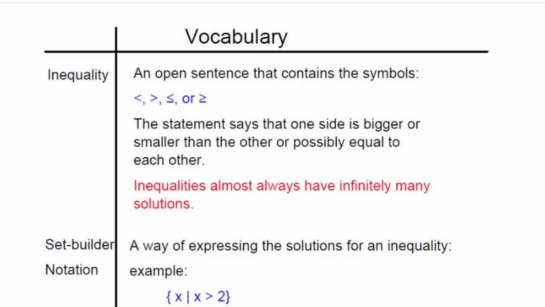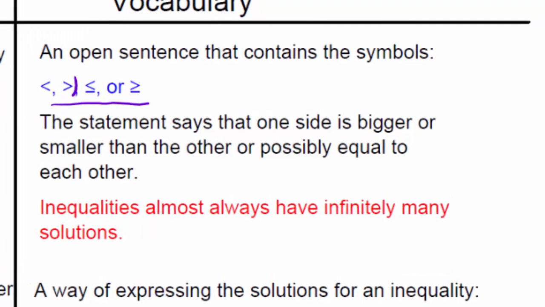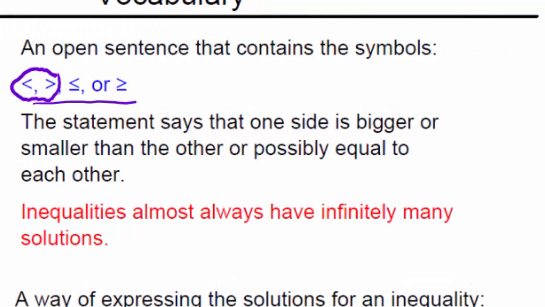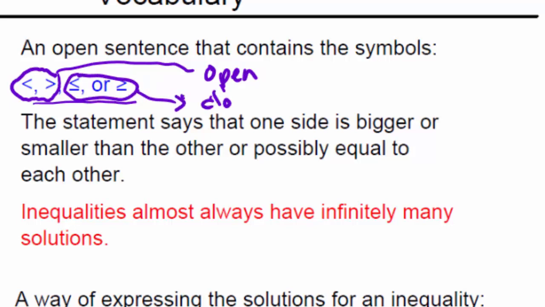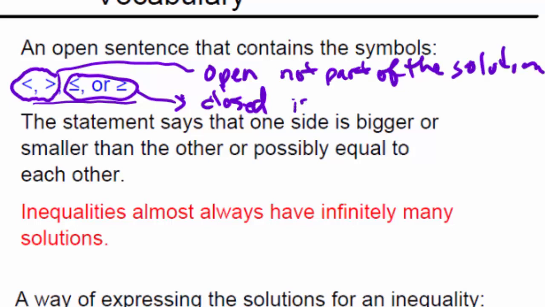Okay, as usual, we start off with some vocabulary. What is an inequality? Well, it's an open sentence that contains any of these symbols here. One thing you might remember, because I think some of you have done this before, is that the greater than and less than symbols right here have an open circle when we go to graph them. And these two right here have a closed circle when we go to graph them. Now remember, open means not part of the solution, and closed means is part of the solution.